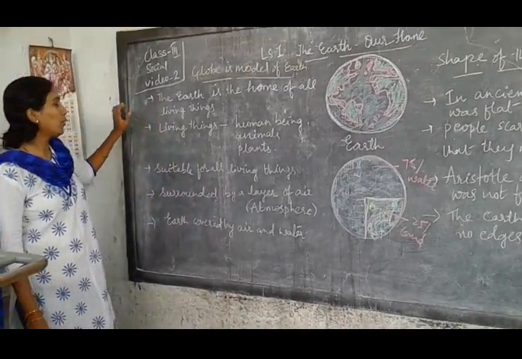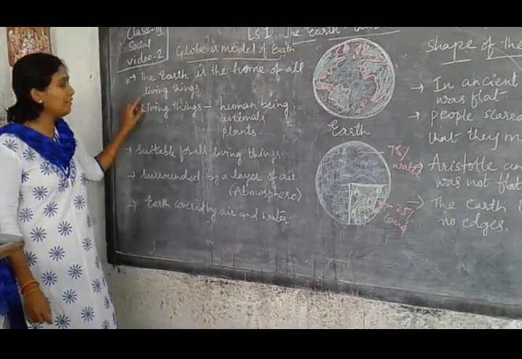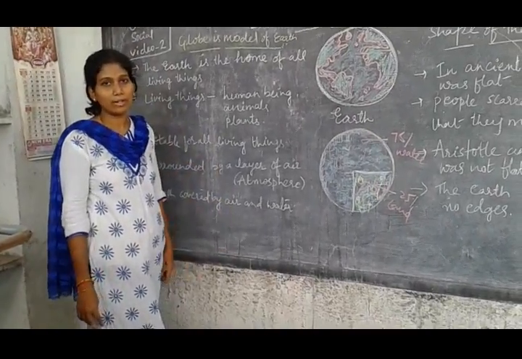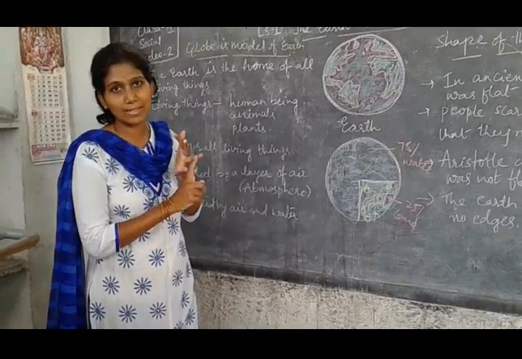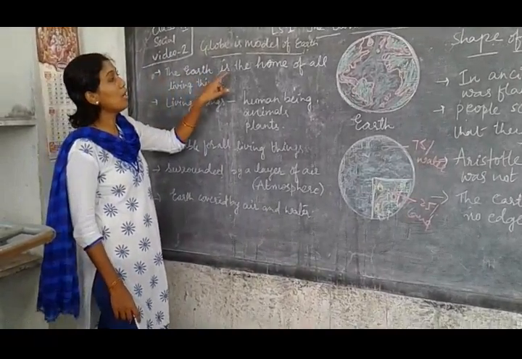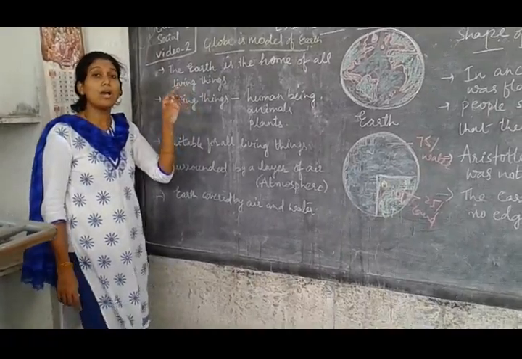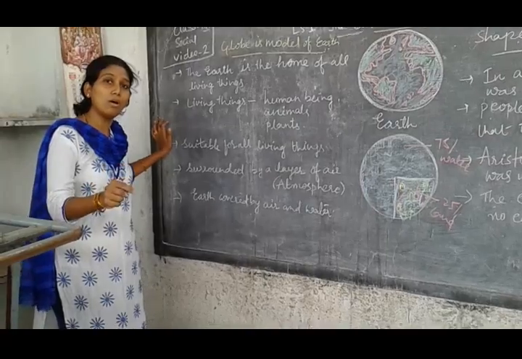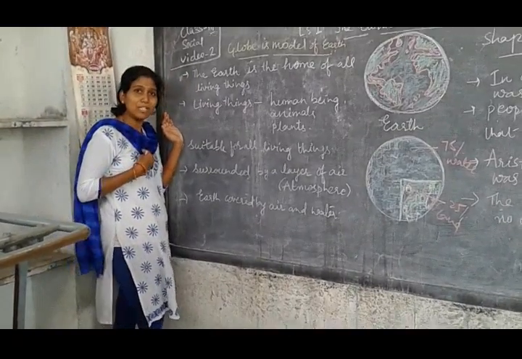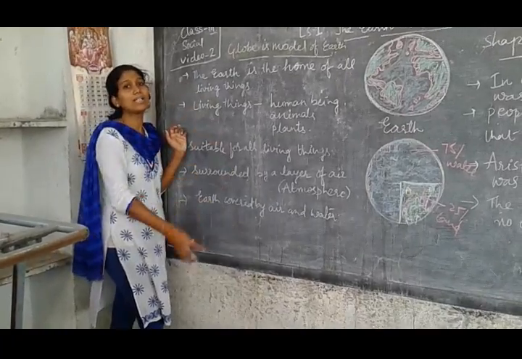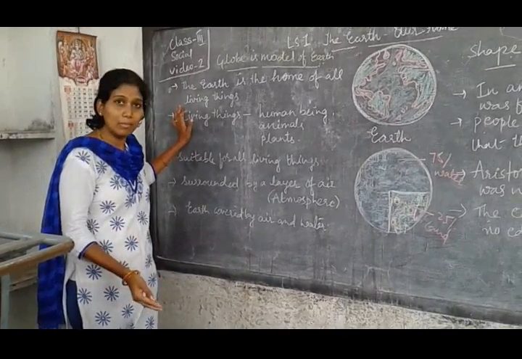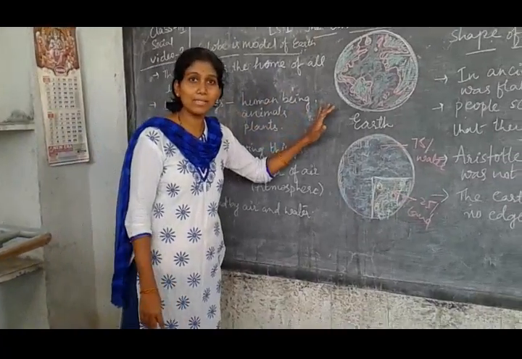Now come to the points. Earth is the home of all living things. Yesterday I told you, living things are what? Those which require air and water, like we do. Human beings, plants, animals, these are all living things. So I told you life is possible on Earth only, but not on other planets. Water and air are not available in other planets. Only Earth is the place we can live.